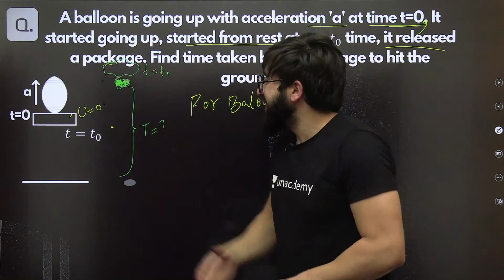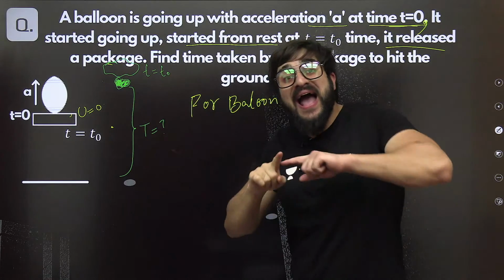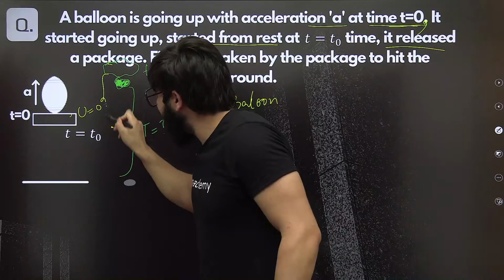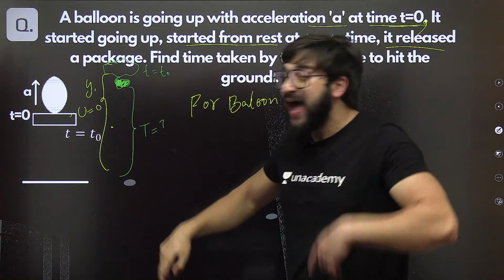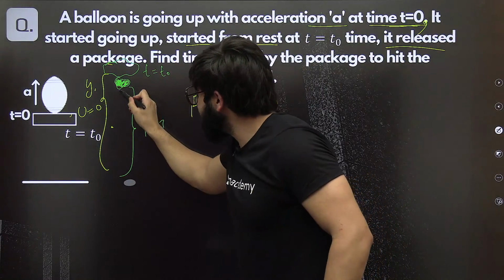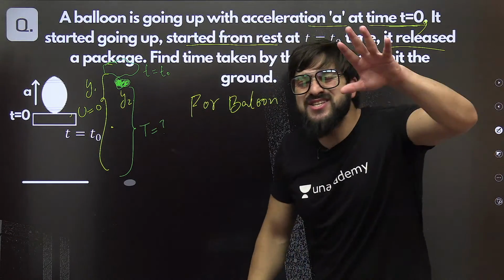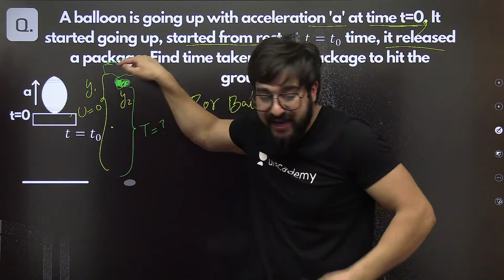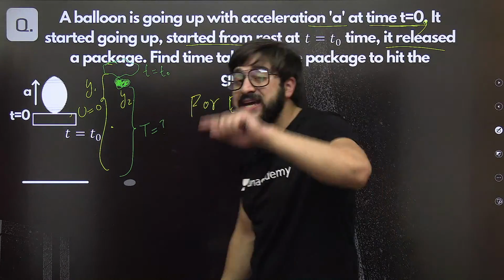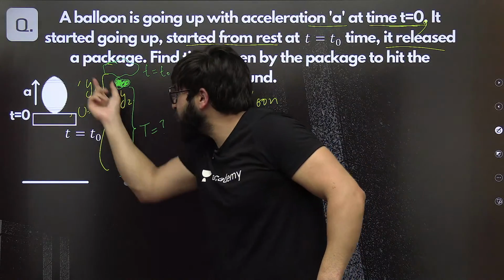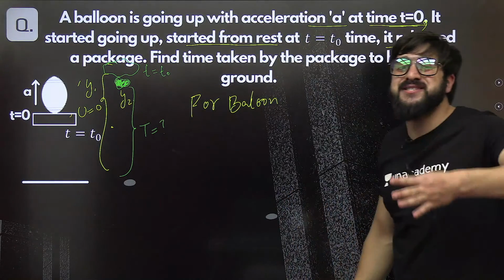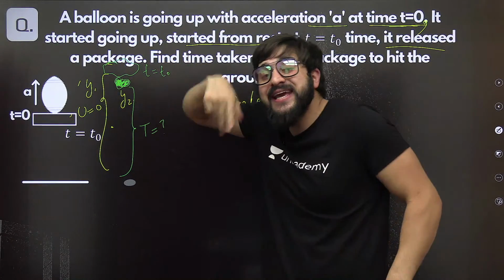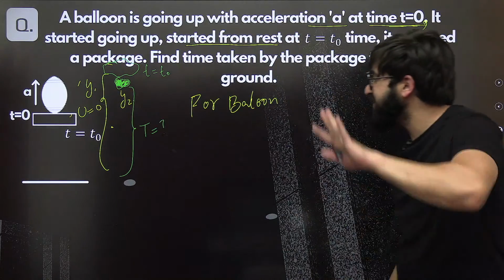you tell me one thing. When this balloon released this package, at that point of time, what was the height of this balloon? Can I say the height of this balloon was y1, and the height of the package was, for example, y2? Is y2 equal to y1? 100%, because when the balloon is about to release this package, at that point of time, this y1 will be equal to this y2. Because it is not released yet, just about to release, so y1 will be equal to y2.